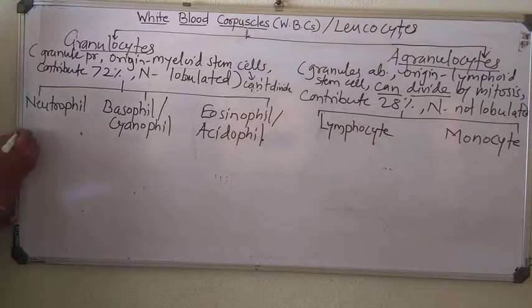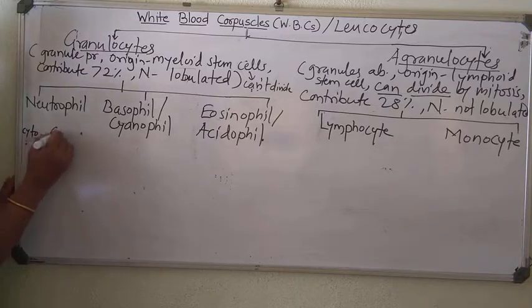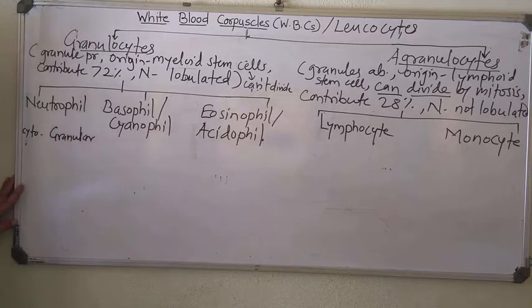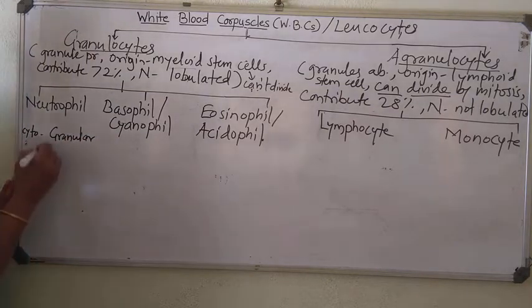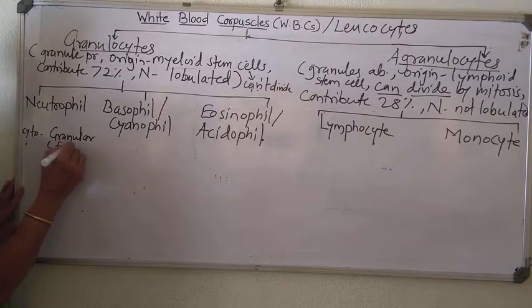The cytoplasm of neutrophil is granular. Right? But these granules are fine granules.